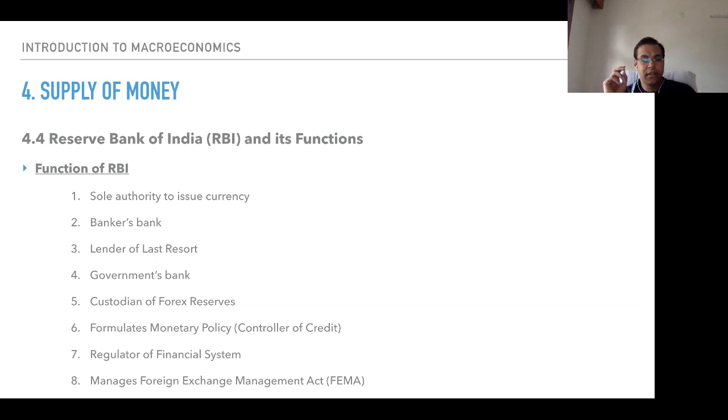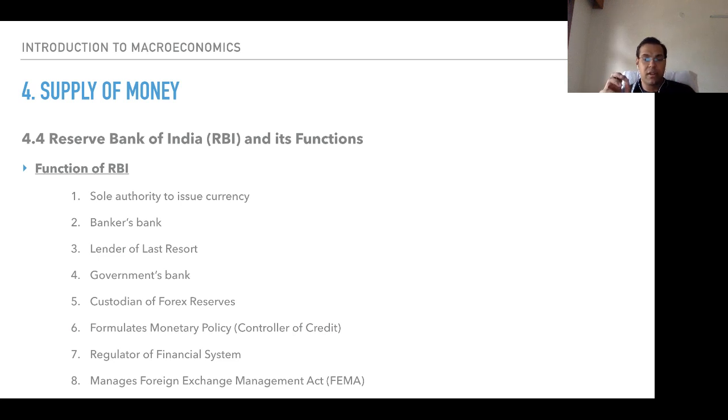Followed by that is that it is a custodian of forex reserves. It is a custodian of foreign exchange reserves. It has the custody of forex reserves. It formulates monetary policy. It gives a review of monetary policy on a bi-monthly basis, and through monetary policy, it tries to regulate the rate of inflation. This is something that has been explicitly stated by the Reserve Bank of India.